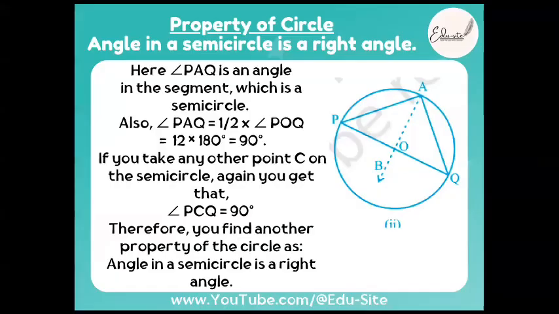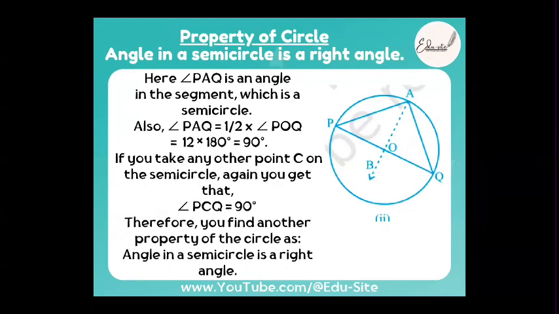Even there is a small proof. How can we do this? Angle in a semicircle is a right angle. You just have to draw a diameter PQ and then take some point A, so PAQ. Then you have to show that angle PAQ is equal to 90 degrees. How would you prove this, beta? It's quite easy. Let's start with this.